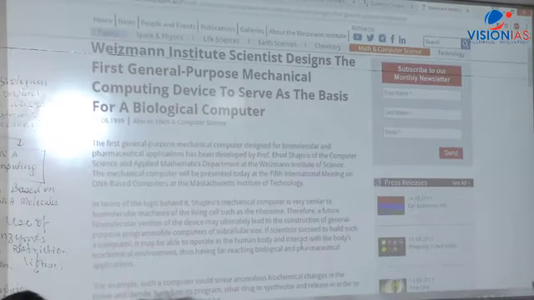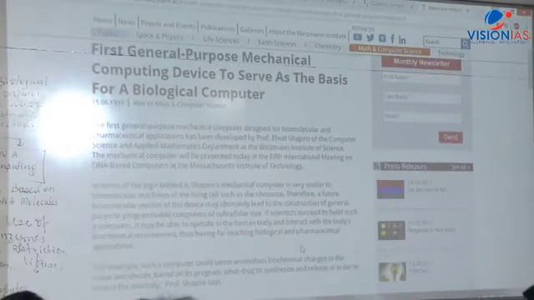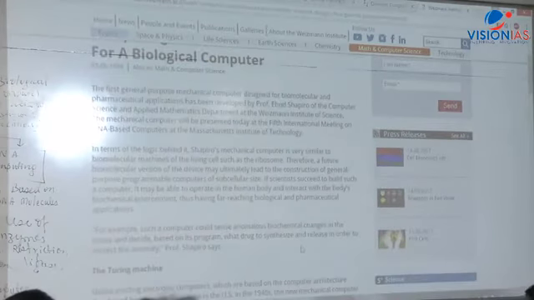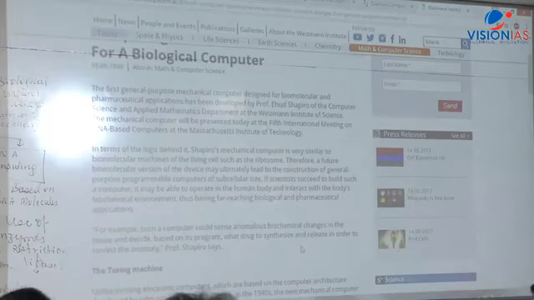At that time, it's already been 7-8 years old news. In terms of logic behind, Shapiro's mechanical computer is very similar to biomolecular machines of the living cells such as the ribosome. Therefore, future biomolecular version of the device may lead to the construction of general purpose program part of that. It can itself run and do all those kind of manipulation or computation.